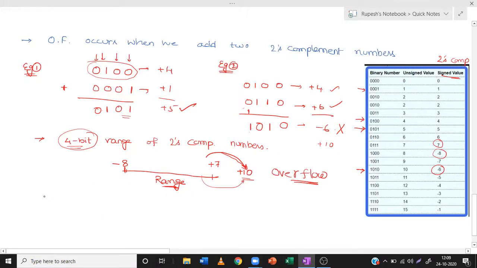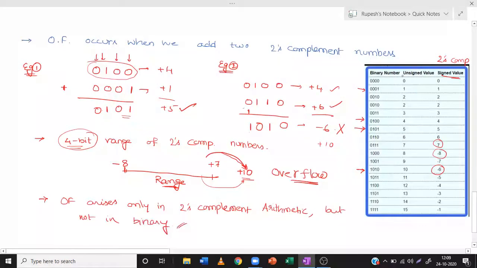And the next important point is, this overflow problem arises only in 2's complement arithmetic, but not in the binary system. Normal binary representation is this.